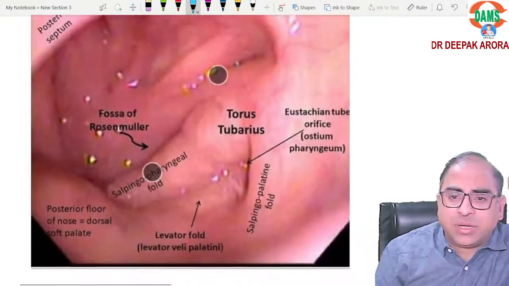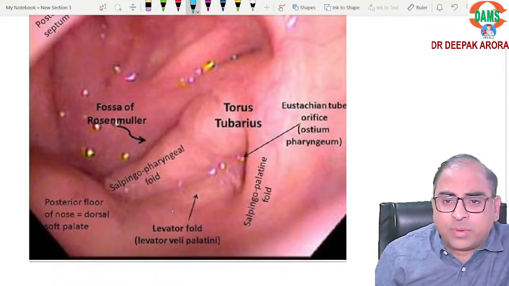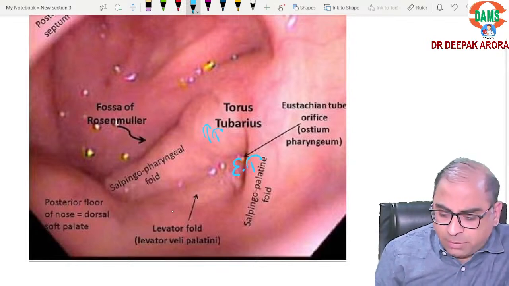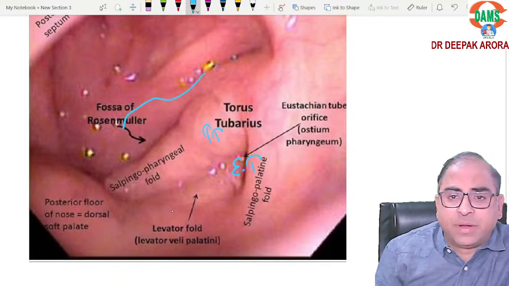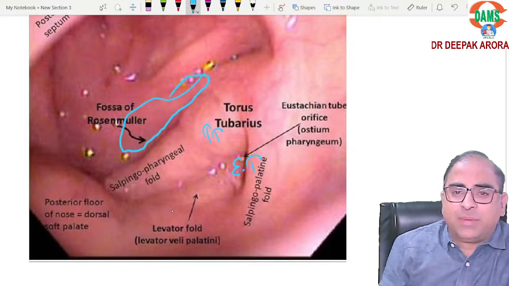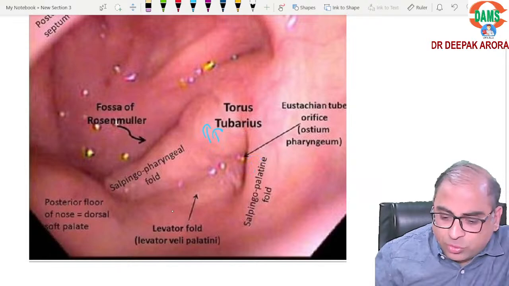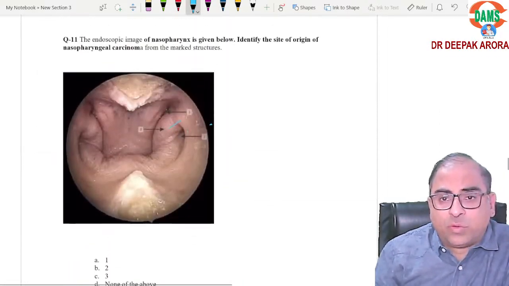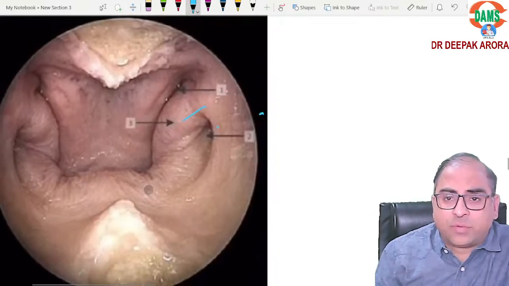Can you appreciate? If I label this as the ET tube, behind it is the torus tubarius, and behind the torus tubarius here will be my fossa of Rosenmuller, and this will be the most common site for nasopharyngeal carcinoma.